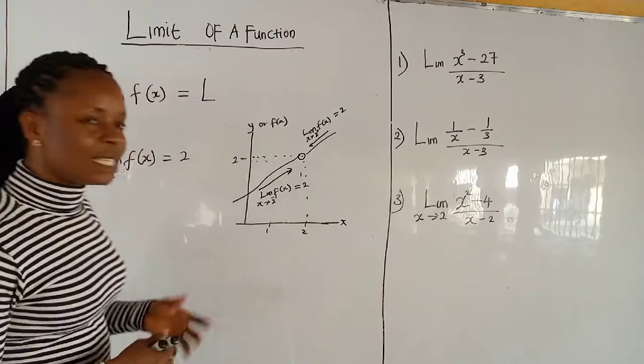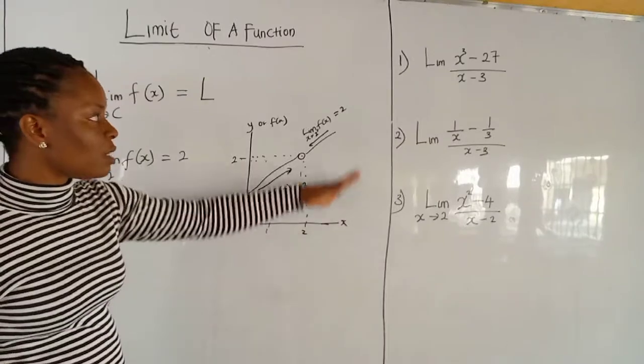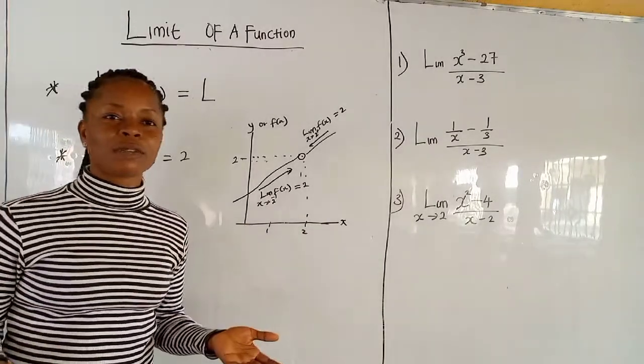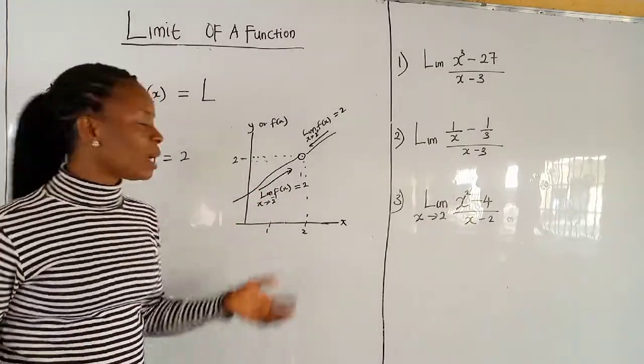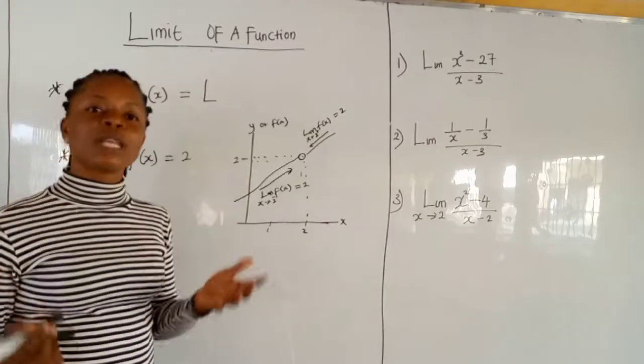So this is just simple. Let's solve this. I think this will explain more. If you try to solve this problem, it will explain this graph more. There are several ways. We have three ways of solving a limit of a function. We can use a numerical way. You can also use a graphical way. In our next video, we will use the three ways to explain.